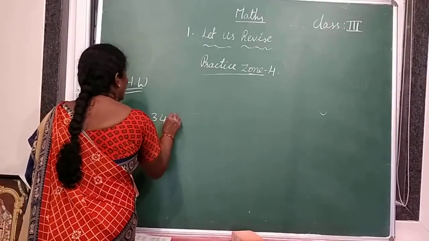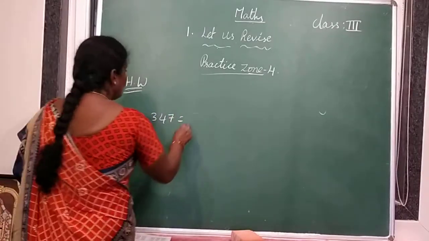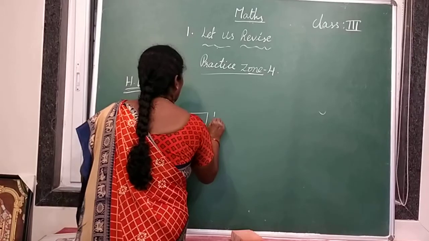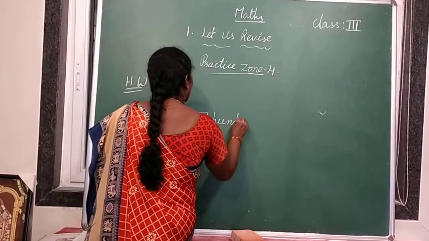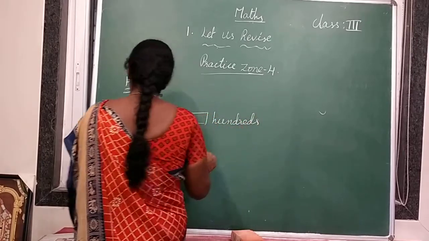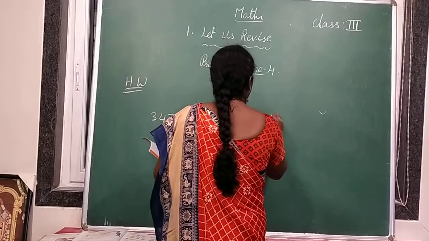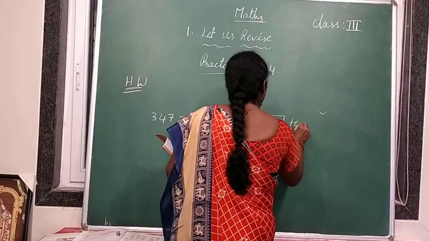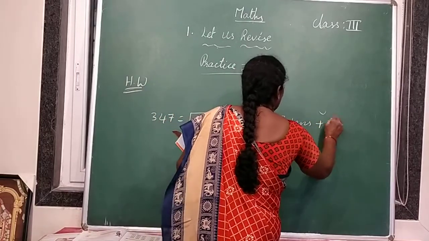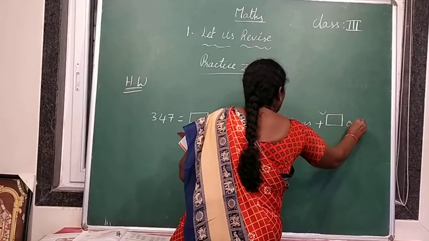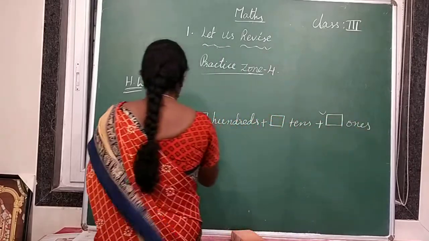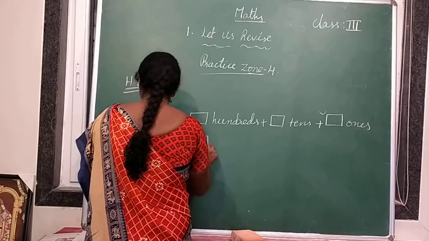So we can write expanded form in two ways. Hundreds plus dash tens plus dash ones.